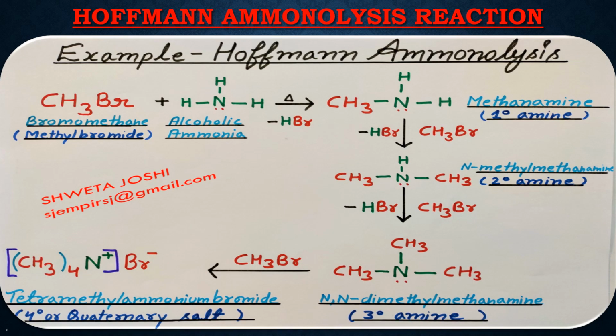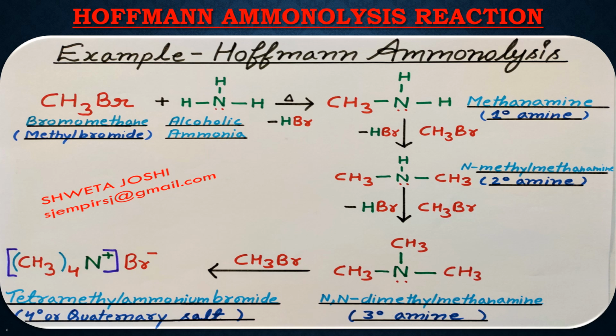Now taking a proper example of the Hofmann ammonolysis reaction, we are going to react bromomethane with an alcoholic solution of ammonia. H from ammonia and Br from bromomethane is removed in the form of HBr. So upon heating, we will obtain methanamine, that is a 1 degree amine, as the product.